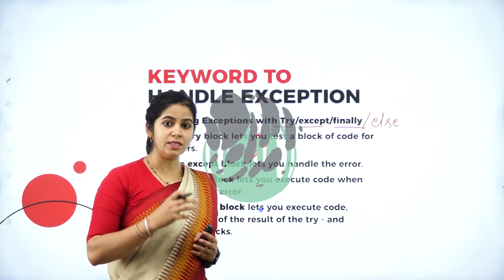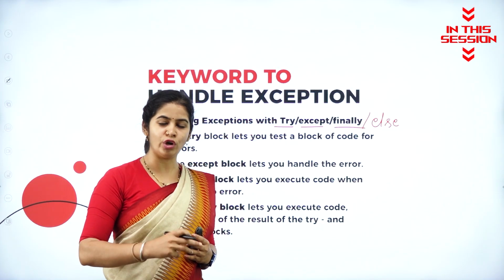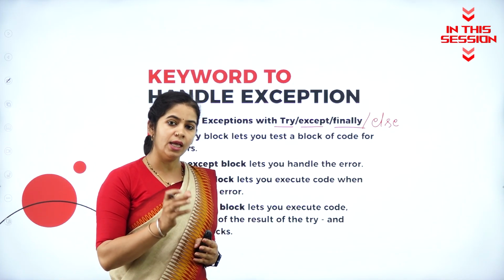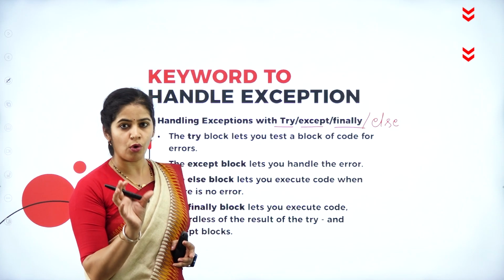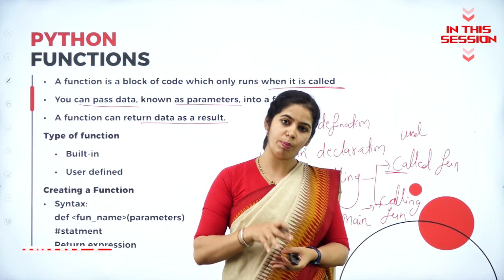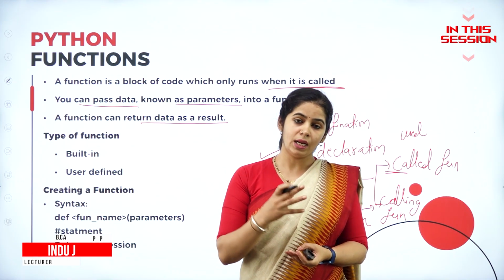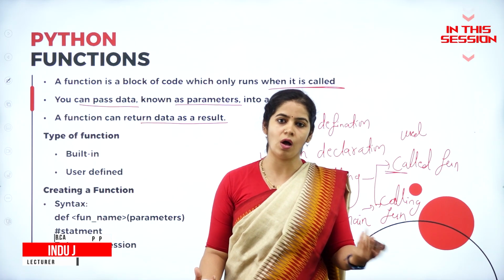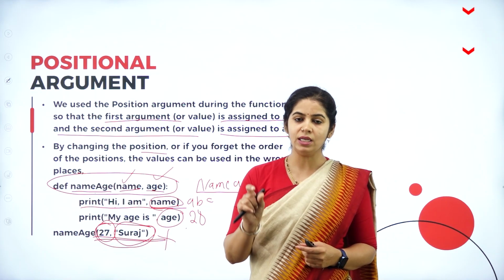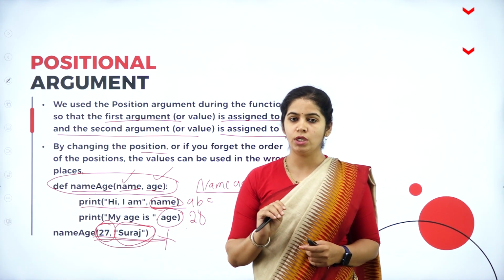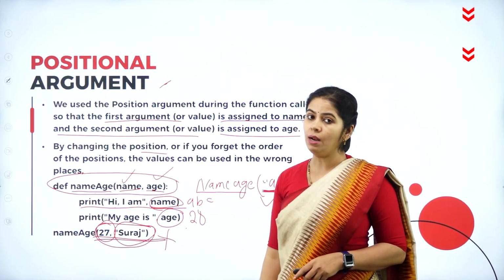If a programmer finds that a statement or instruction may cause an error or an exception, then he will put that piece of the program in the try block. As we are executing the subprogram in the main program, it has to return some value to the main program. Otherwise, why should I call the sub function, right? The position in which it is given, in the same position and in the same order, we should pass the parameter. That is nothing but the positional parameter.